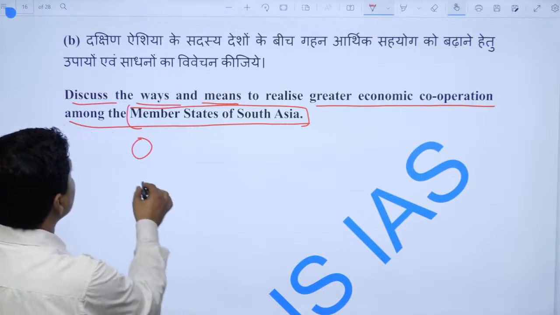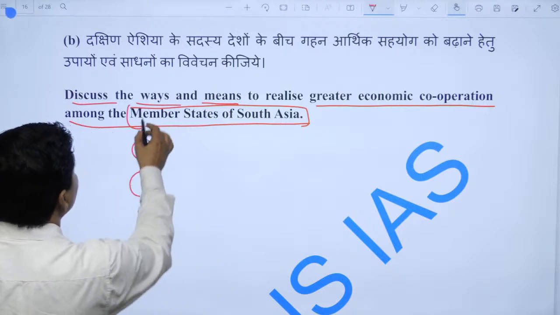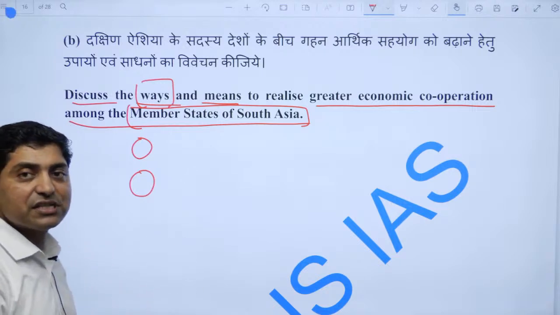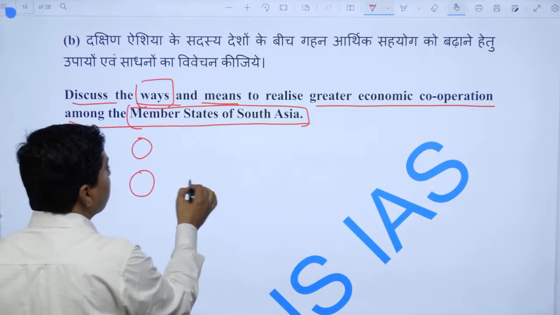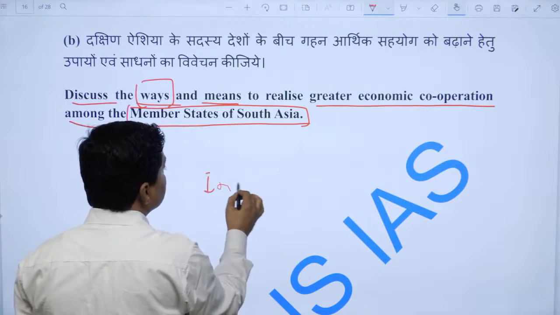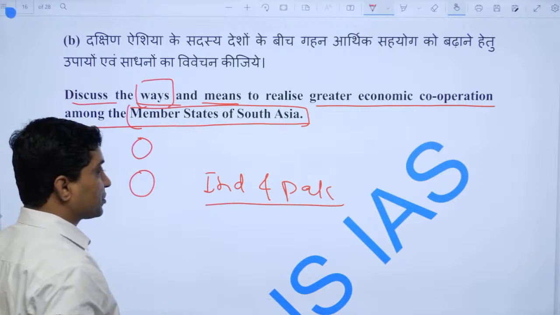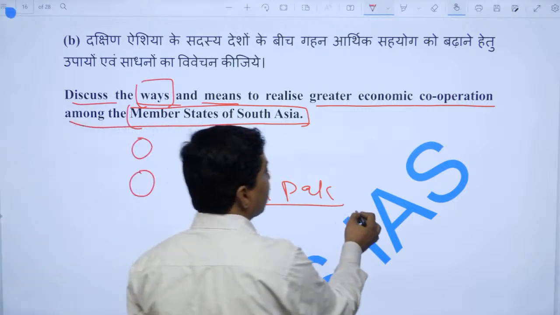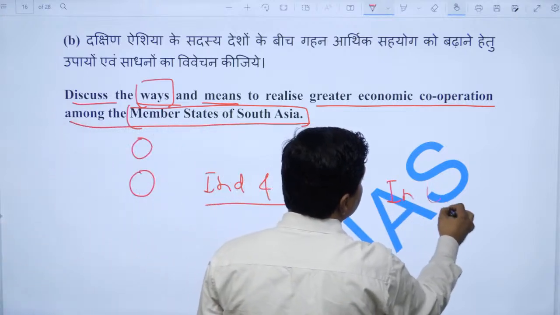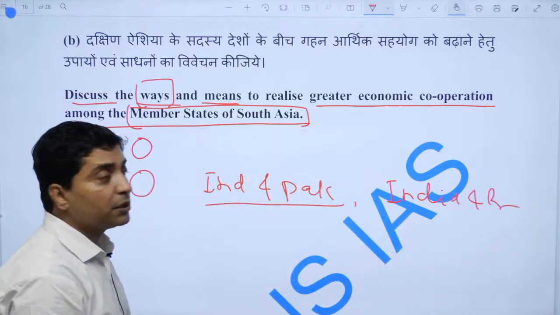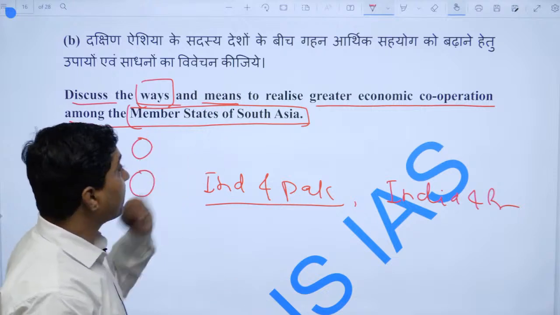And then, what are the ways? First, the South Asian countries are facing challenges, for example, the India and Pakistan problem. There are disputes between India and Pakistan, India and Bangladesh, or Bangladesh and Pakistan. It's asking about the members of South Asia.